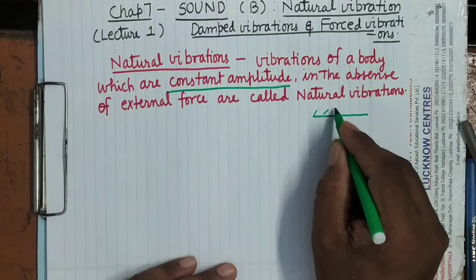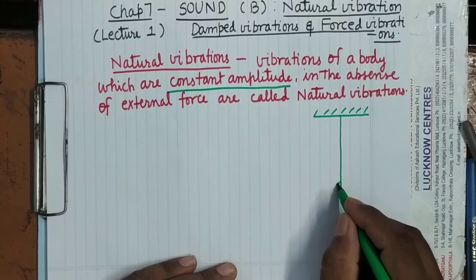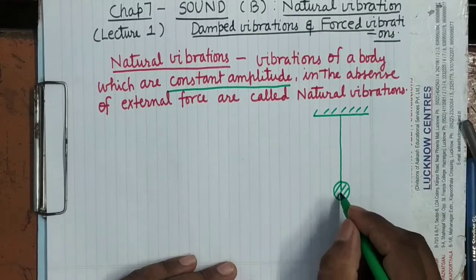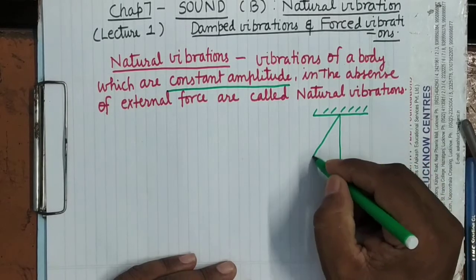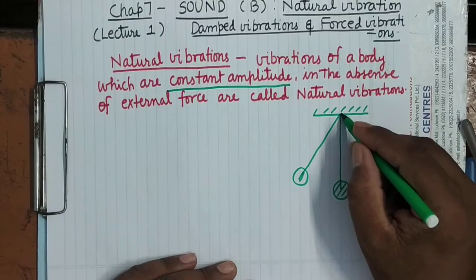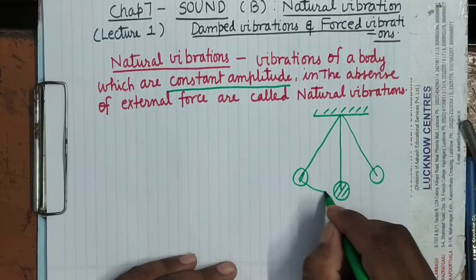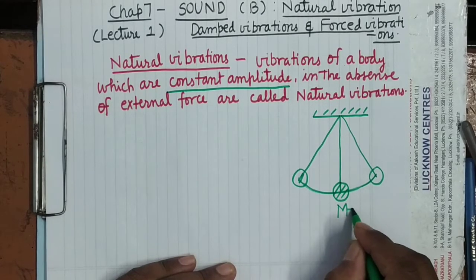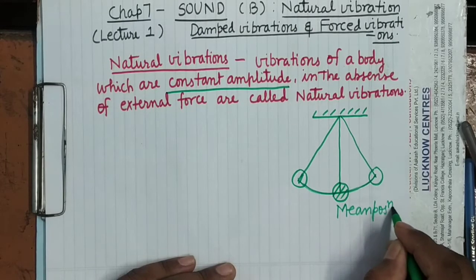Here you can see this is a simple pendulum. This is the diagram of the simple pendulum. This is the string and this is the bob. It's clear. Now if you bring the bob of simple pendulum in one side and leave it, what will happen? You will find this simple pendulum will oscillate about the mean position in this way. It is oscillating about the mean position over this path. What is the mean position? It is the resting position, means at which body come to rest.